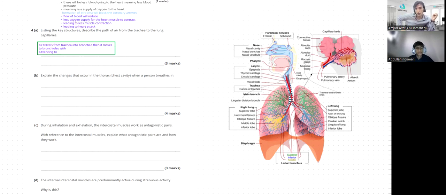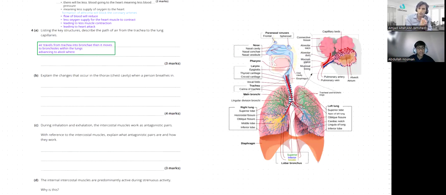Where oxygen diffuses across the alveolar walls. So this is the point where diffusion occurs. The exchange of air is actually happening at this point. That is the alveolar wall. So it diffuses across the alveolar walls into the capillaries.